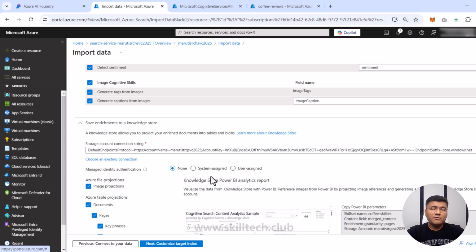Remember, coffee review is a container which is providing data. So that is the data which we have ingested. And this is going to be my knowledge store where my data which is generated based on the AI enrichment is going to be stored. I hope you're not getting confused with this.